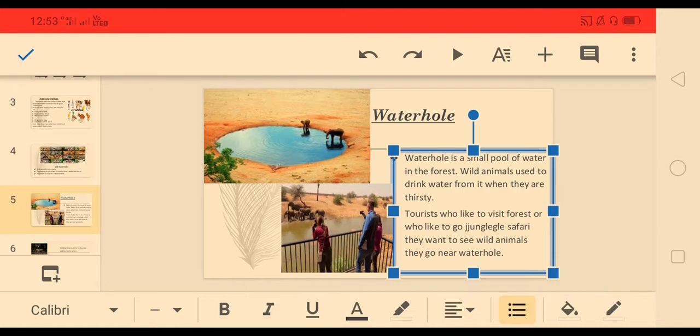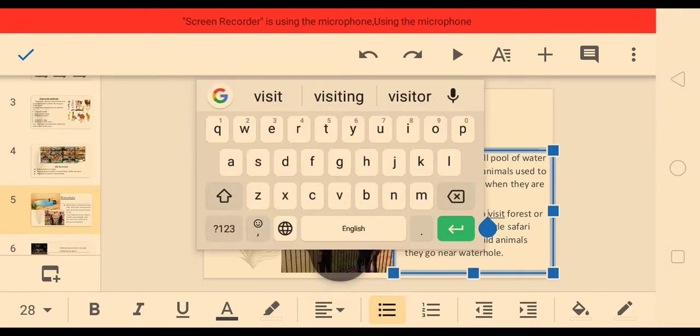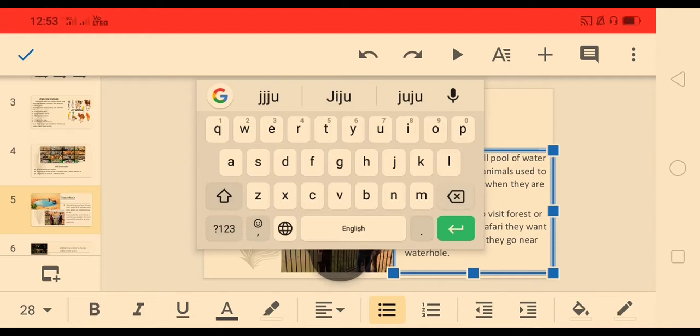So if they are visiting any jungle, why do you think they visit this kind of jungle? Because they want to see the wild animals.